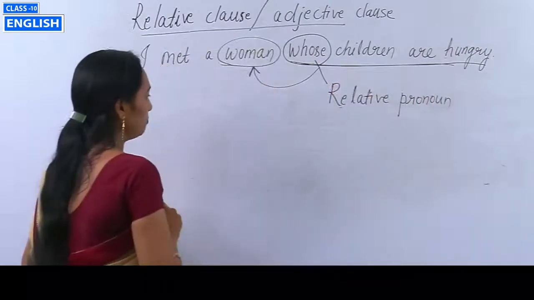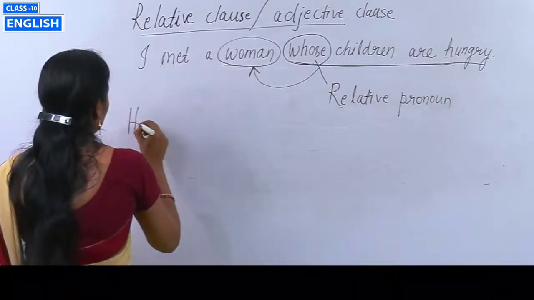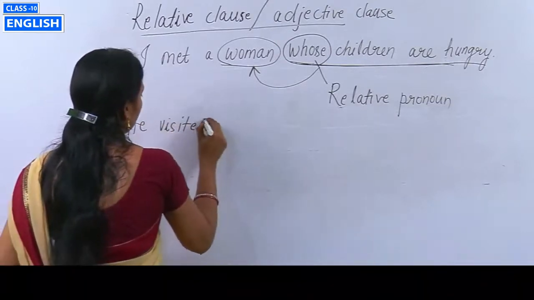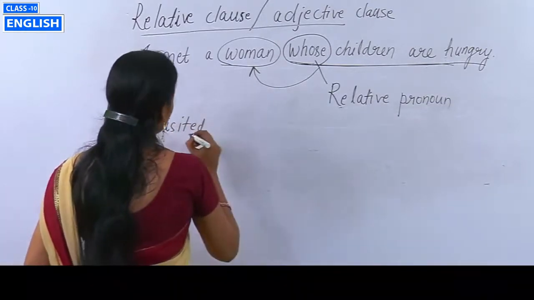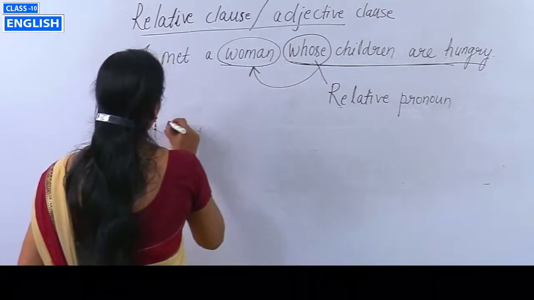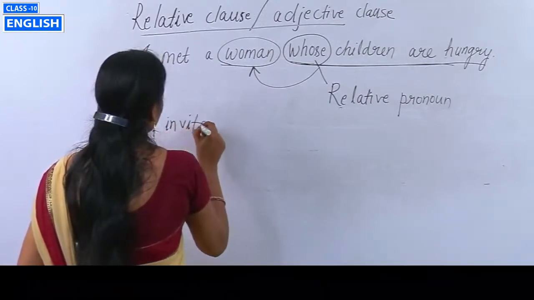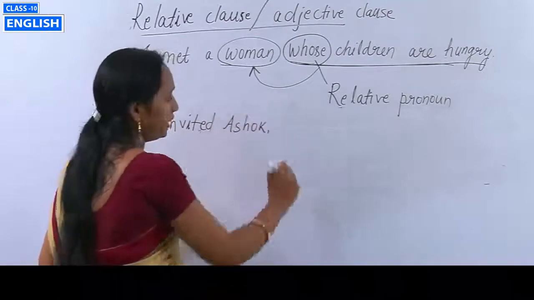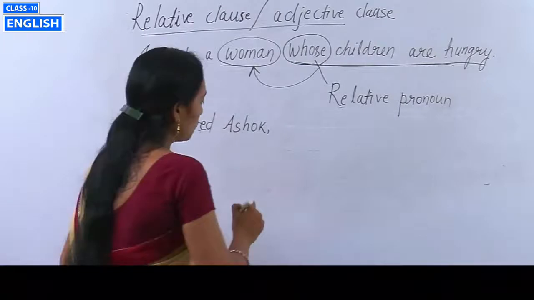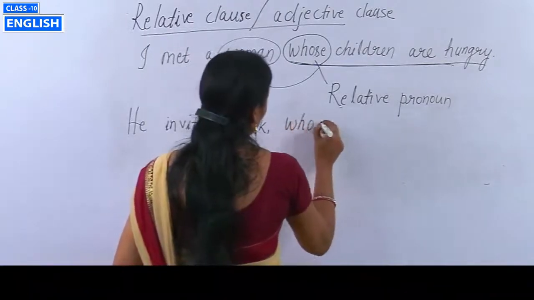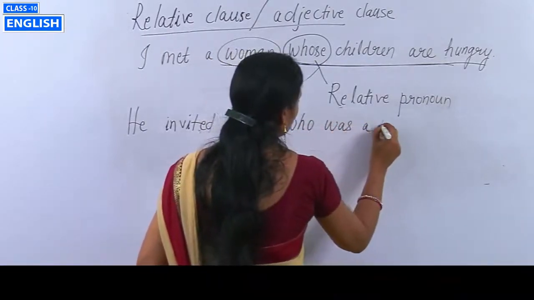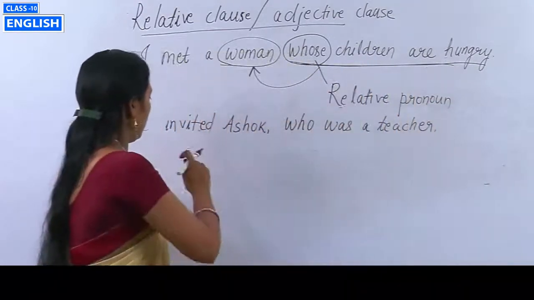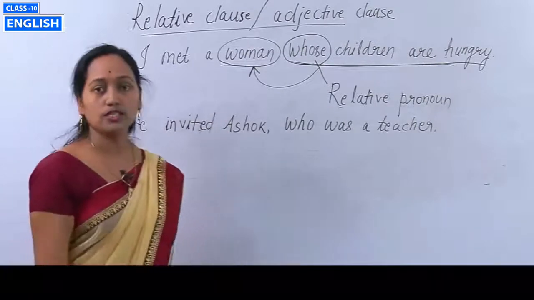Take for another example. He invited Ashok, who was a teacher.